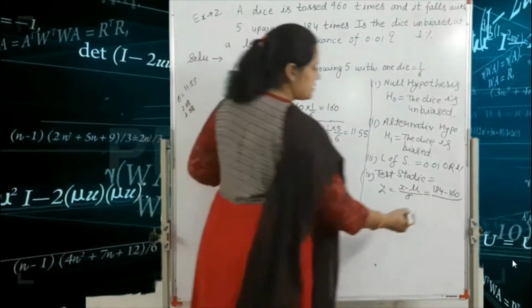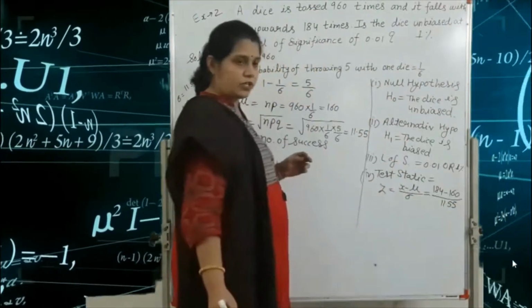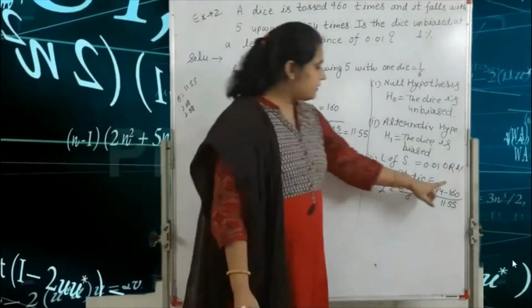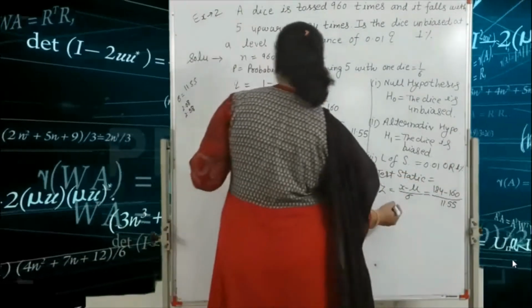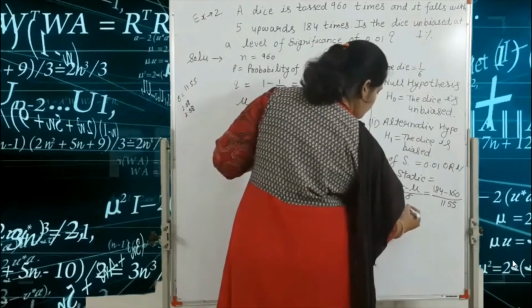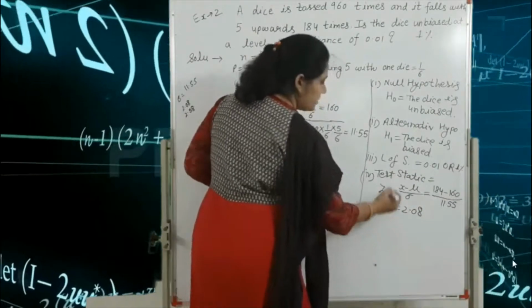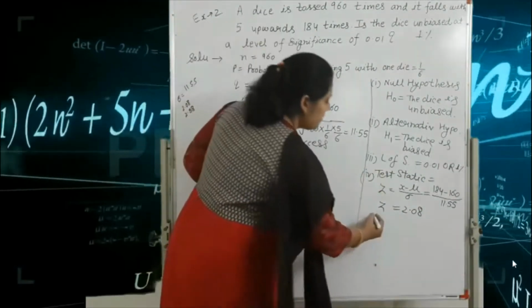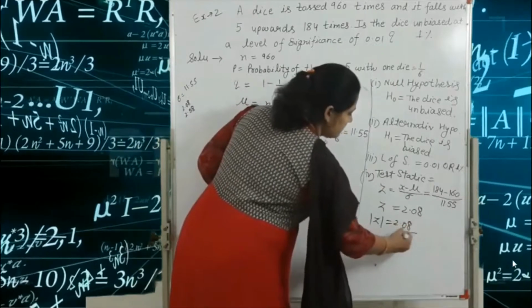The value of sigma is 11.55. So 184 minus 160 divided by 11.55, we get the value of 2.08, the value of Z. So we write here the mod of Z is equal to 2.08.